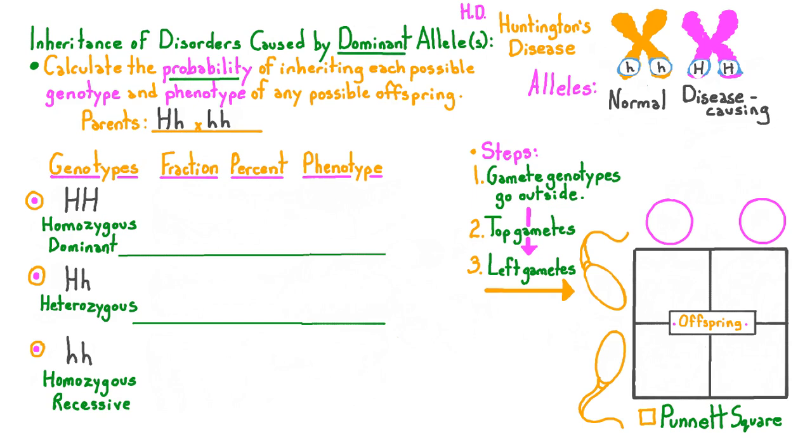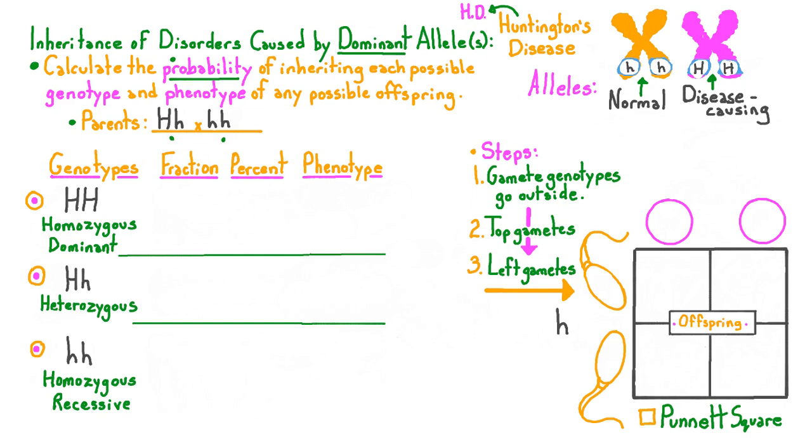Now let's take a look at the inheritance of disorders that are caused by a dominant allele or alleles, and we'll use the example of Huntington's disease, or HD. In Huntington's disease, the normal allele is recessive. We'll represent it with lowercase h. The disease-causing allele is dominant, and we'll use capital H to represent it. We still want to calculate the probability of inheriting each possible genotype and phenotype of any possible offspring from parents with the genotypes heterozygous and homozygous recessive.